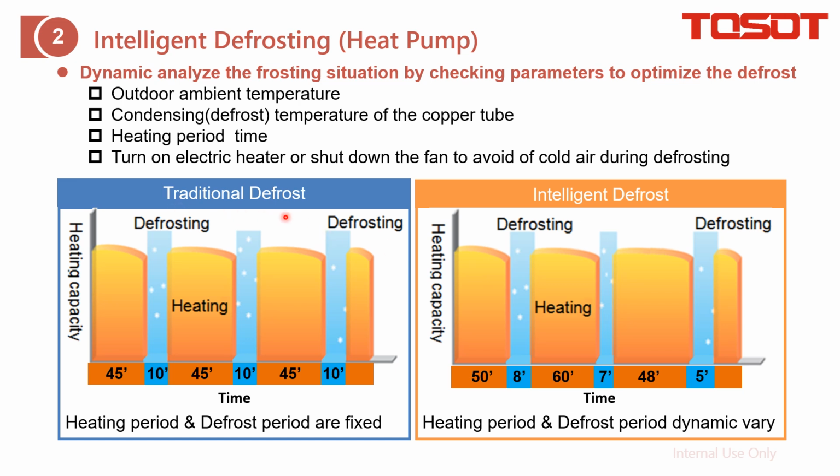Here is the traditional defrost: the heating period and the defrost period time are fixed. For this one, the heating period is varied and the defrost period is also varied. With this, we can achieve the best defrost timing.